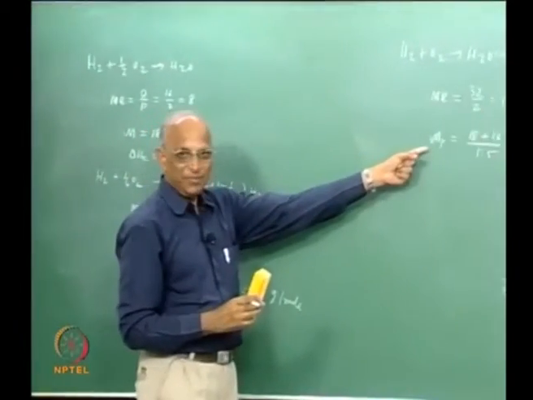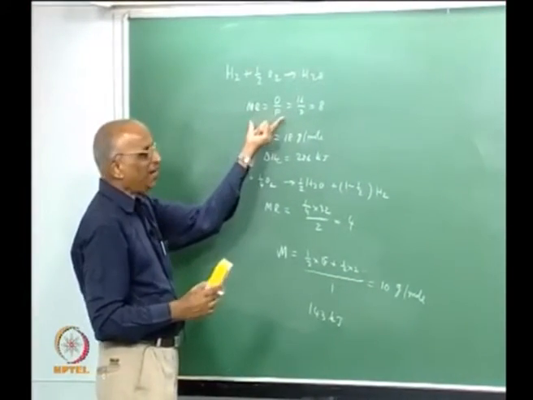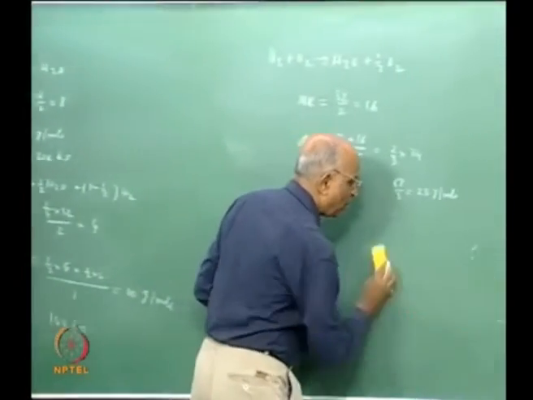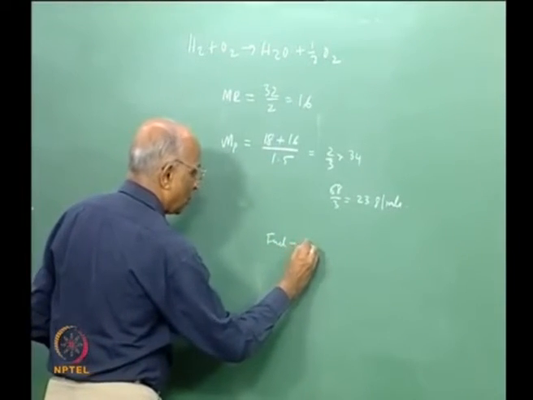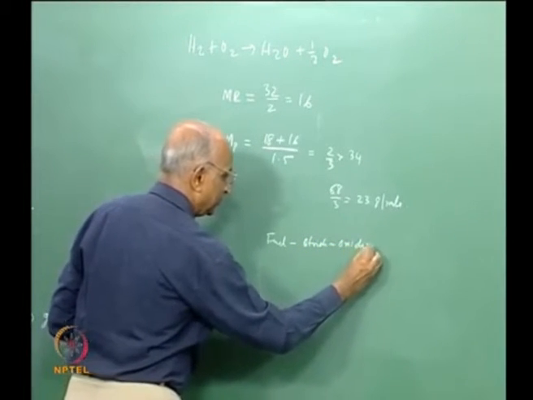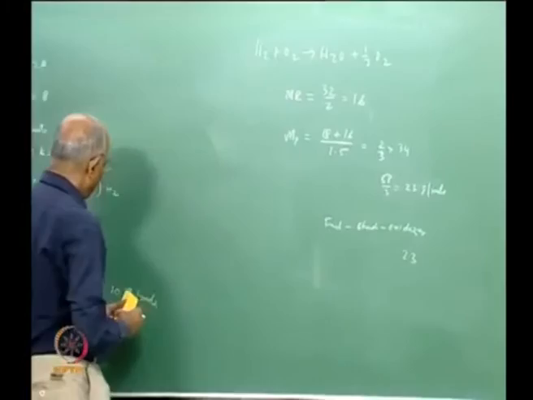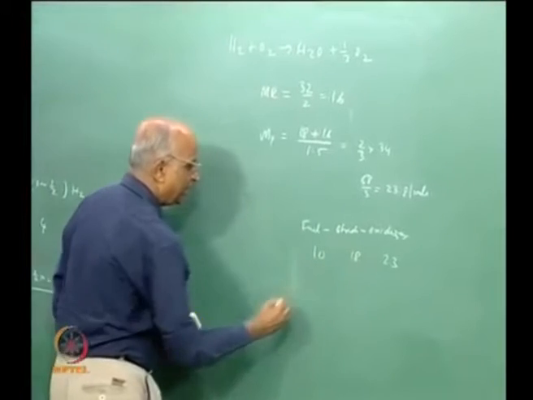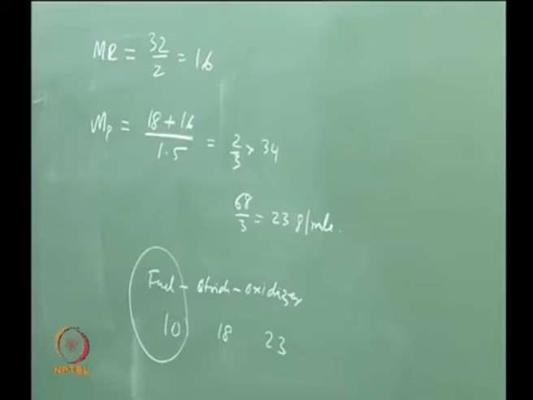This is for oxidizer rich, this is for fuel rich, this is for stoichiometry, and let us now compare whatever we have done, we can revise it. What happens to the molecular mass as we go from fuel rich to stoichiometry to oxidizer rich? We find that for oxidizer rich it is 23, for fuel rich it was around 10, for stoichiometry it is 18, therefore molecular mass is least for the fuel rich condition.